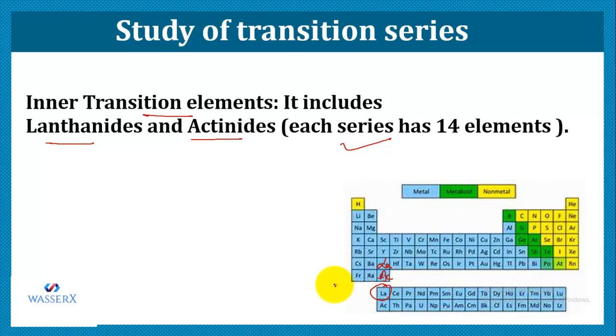Do you know why the inner transition series are placed separately from the main body of the periodic table? This is because, in order to have a systematic layout of the periodic table, these are not included in the main body and they are placed below the main part of the periodic table.